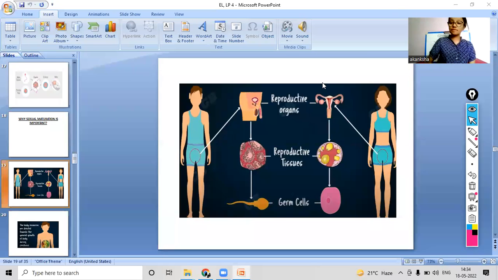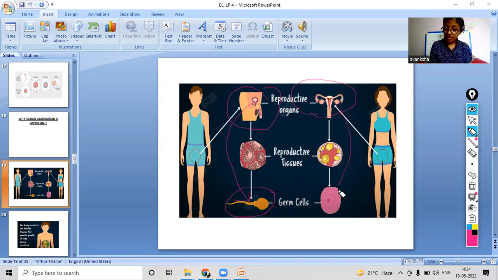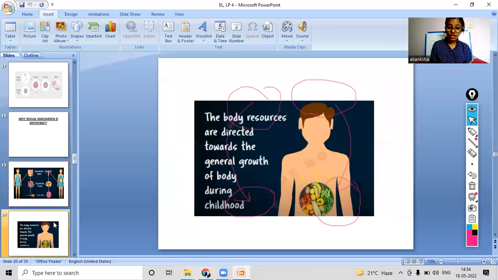In this picture, as you can see, both the males and the females have their reproductive organs. Males have testicles, and females have ovaries, right? This is the ovary and these are the testicles, and they have their own reproductive cells. The males have sperms, and the females have what? As we discussed earlier, yes, very good, the egg cells. This is all this slide is showing. We will move on ahead.